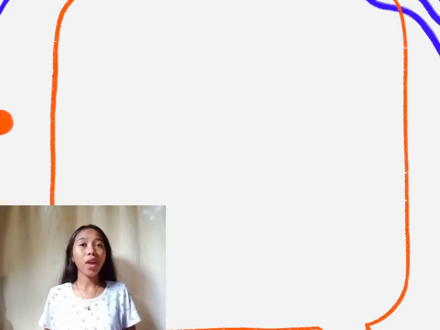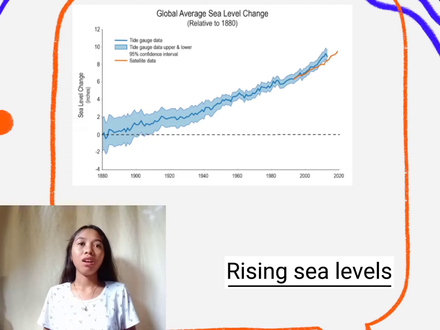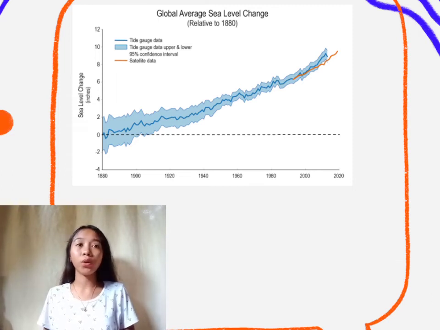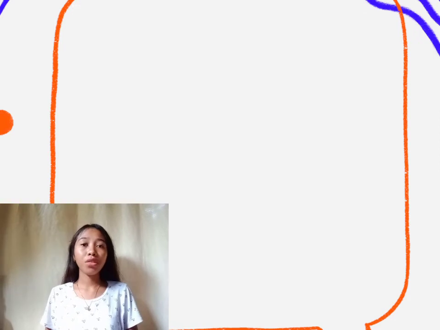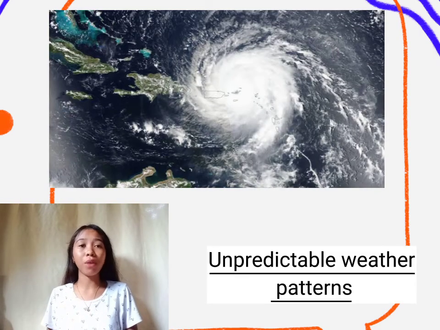The second, we have rising sea levels. As the oceans warm due to increasing global temperature, seawater expands, taking up more space in the ocean basin and causing a rise in water level. Third, we have unpredictable weather patterns. Rising global average temperatures are associated with widespread changes in weather patterns that affect the global climate.